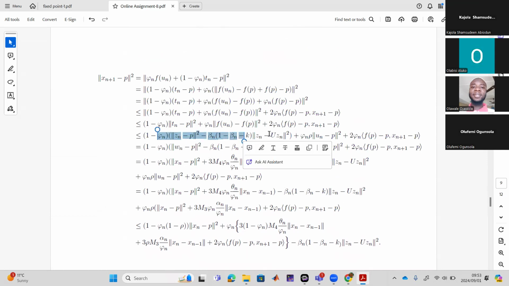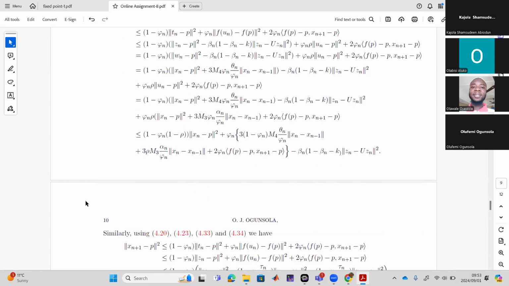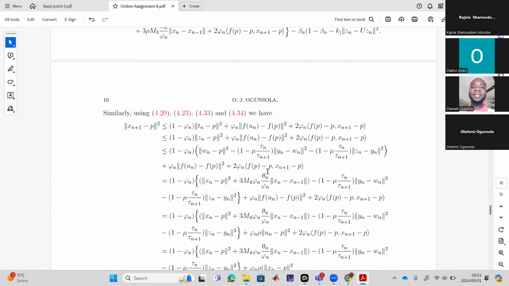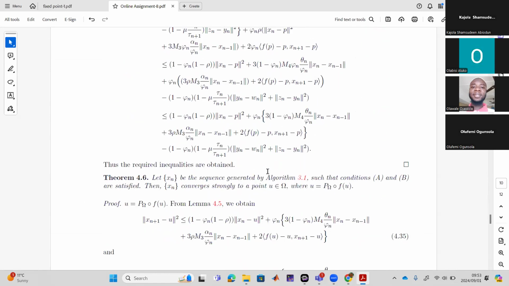Only Tm minus p squared is less than, I need it because we want to establish the entire coefficient estimate. But here in the next one, I need to remove it, so I can lose it because Zn is what we need this time. So we cut that off and went straight to this, and that will give us what he said. So he said, thus the required inequalities are obtained.